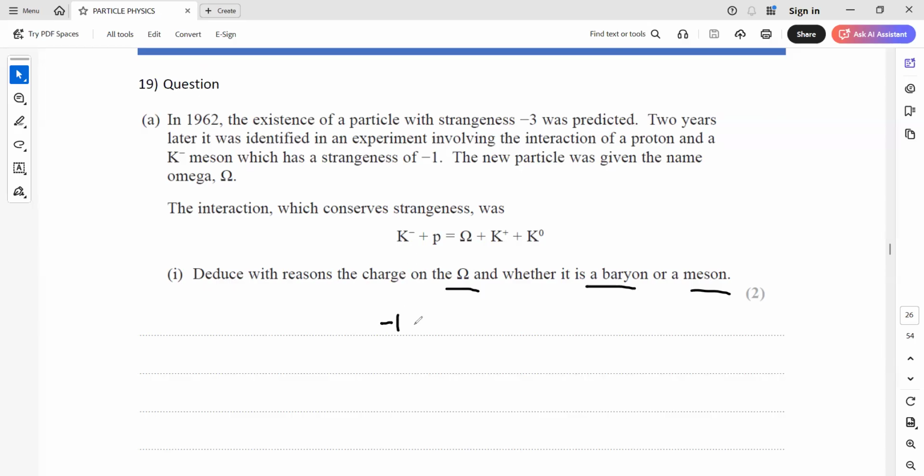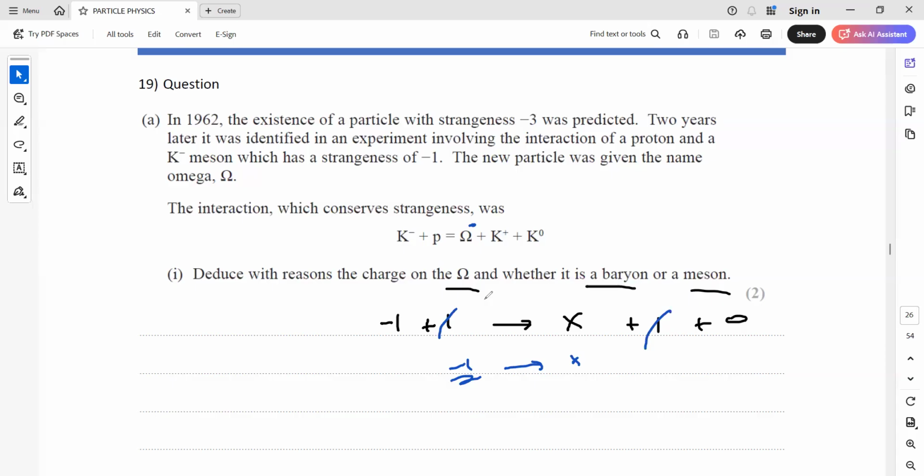A kaon negative is there, a proton is positive, and here this is x, we don't know its charge, and then K plus is +1, and this is neutral. But the charge should be conserved, like the total charge on the left and the right hand side will be equal. So if the +1 cancels out with the +1, what is the value of x? So x is equal to -1. This means it should have a negative charge, so the charge will be conserved.